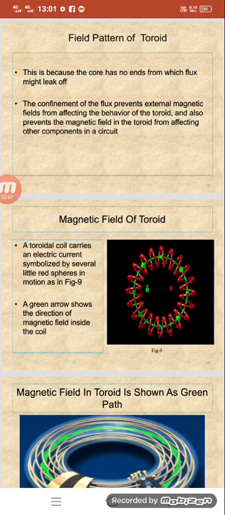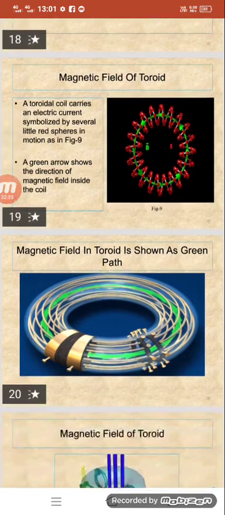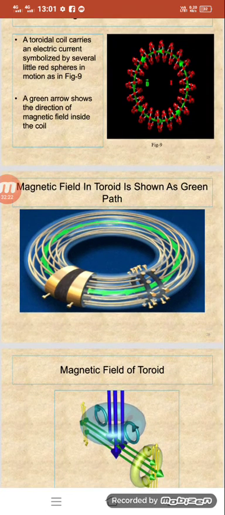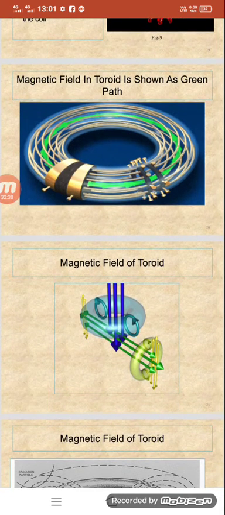Magnetic field of a toroid. A toroidal coil carries an electric current symbolized by several little red spheres in motion. Green arrows indicate the direction of the magnetic field inside of the toroid. The magnetic field in a toroid is shown as a green path, like a circular coil. A circular path. This is the magnetic field of a toroid.